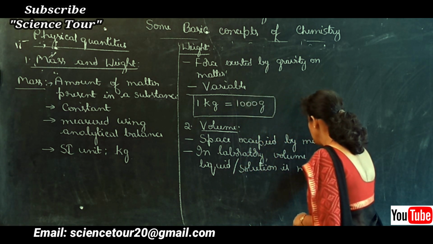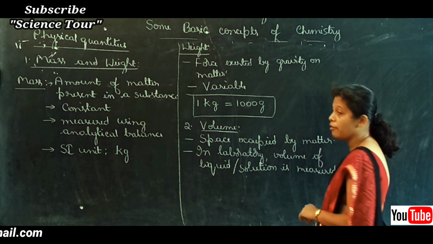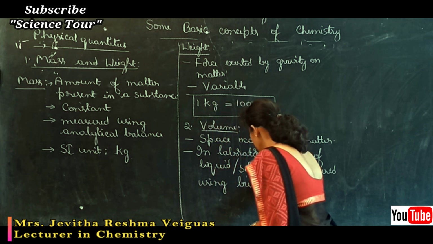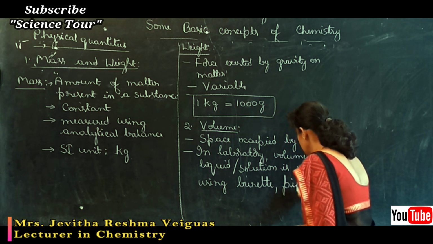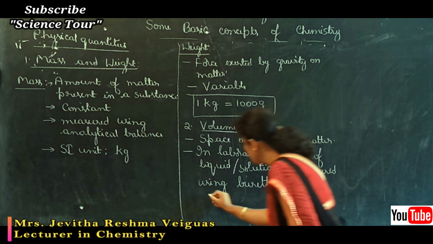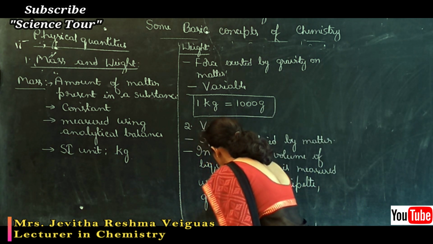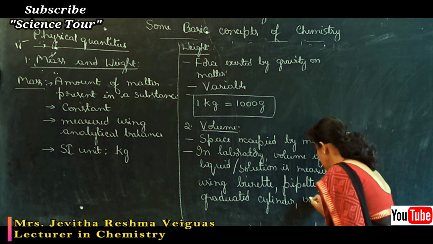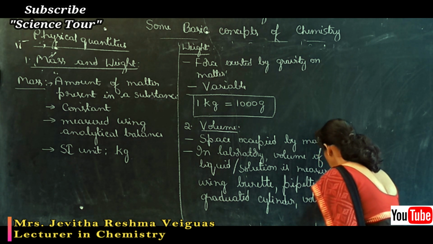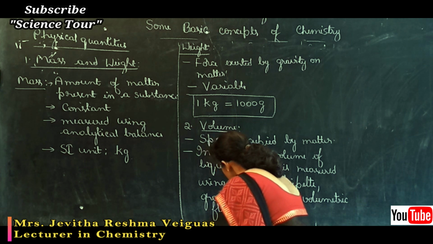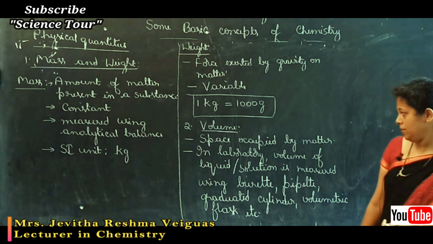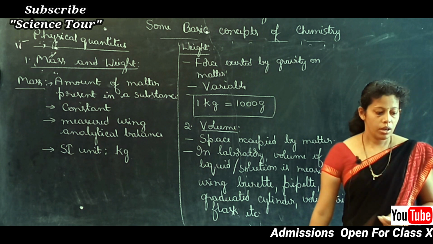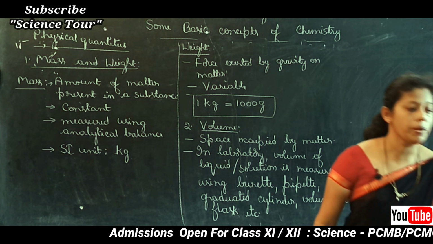is measured using different measurement devices like burette, pipette, graduated cylinder, volumetric flask, etc. These are the different measurement devices we have in the lab, which are used to measure the space occupied by matter. Let's see what this burette, pipette and all are.